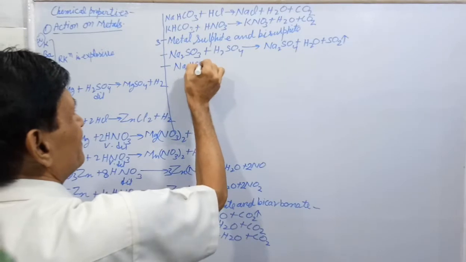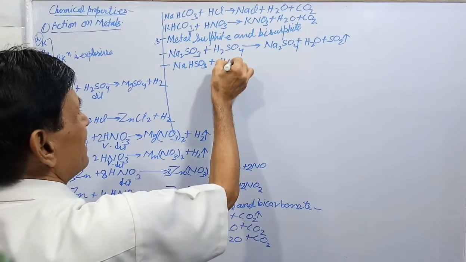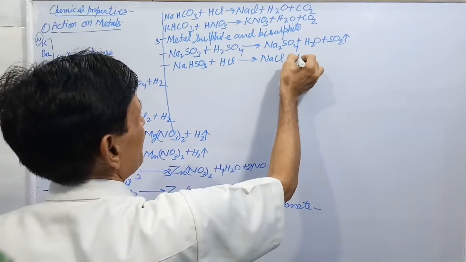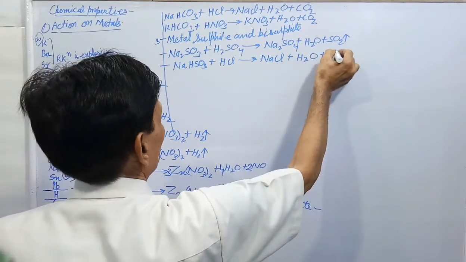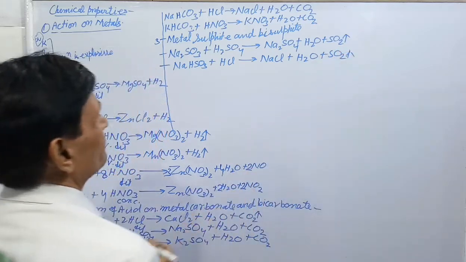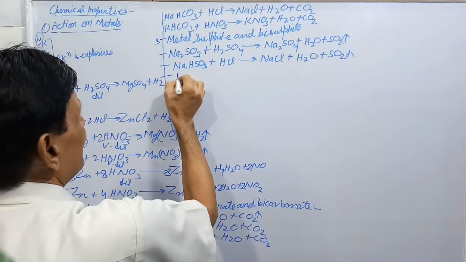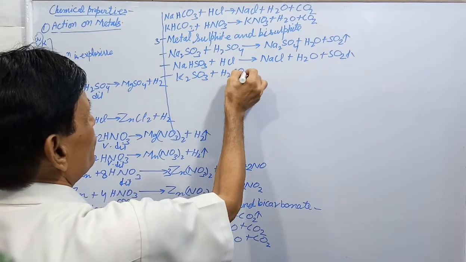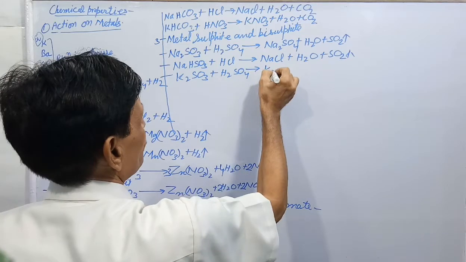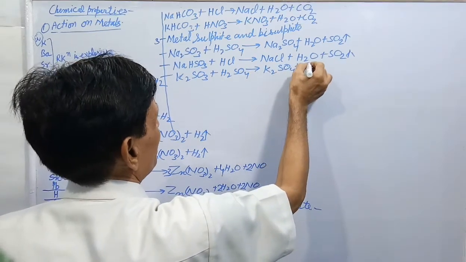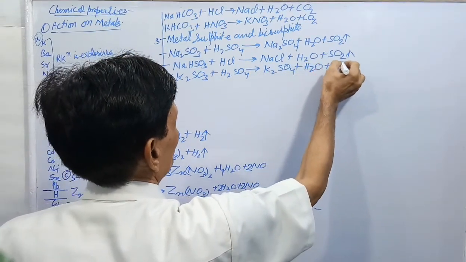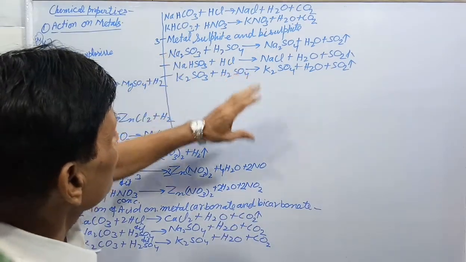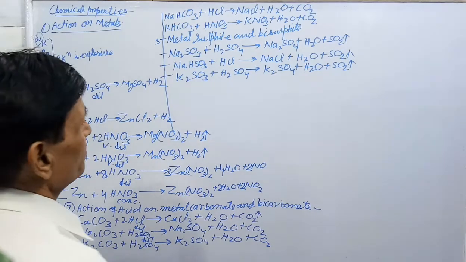NaHSO3 reacts with HCl, I am taking one example, to form NaCl plus H2O plus SO2. Like that, K2SO3 plus H2SO4 forms K2SO4 plus H2O plus SO2. These are some important reactions you will remember.